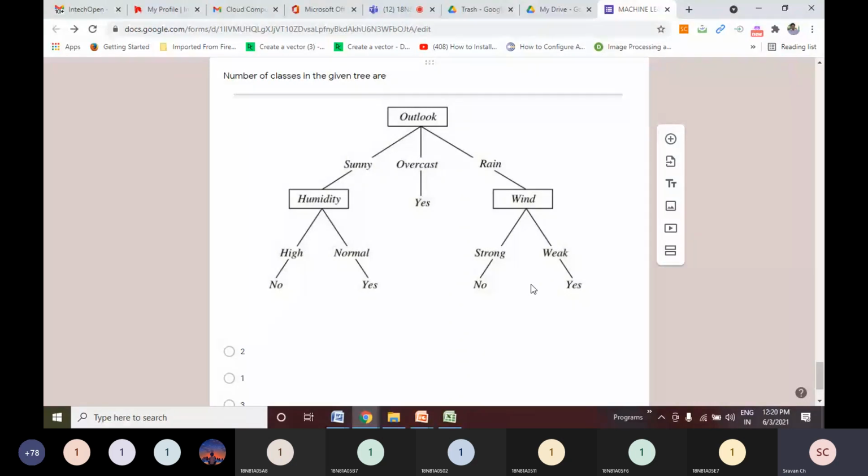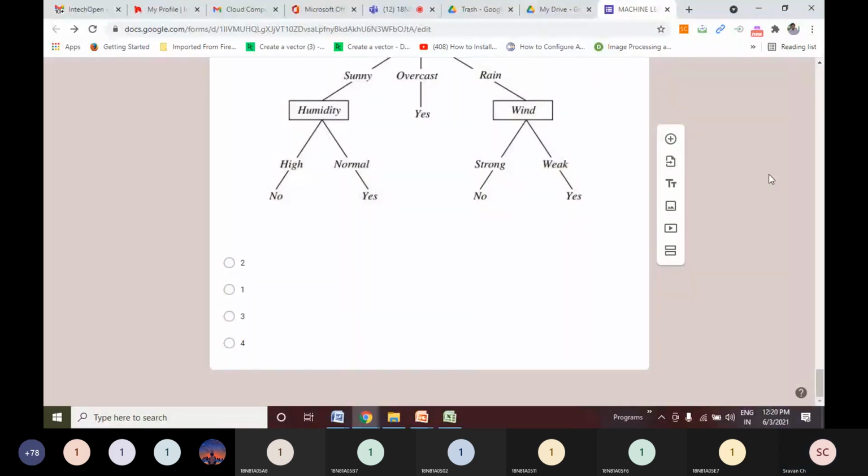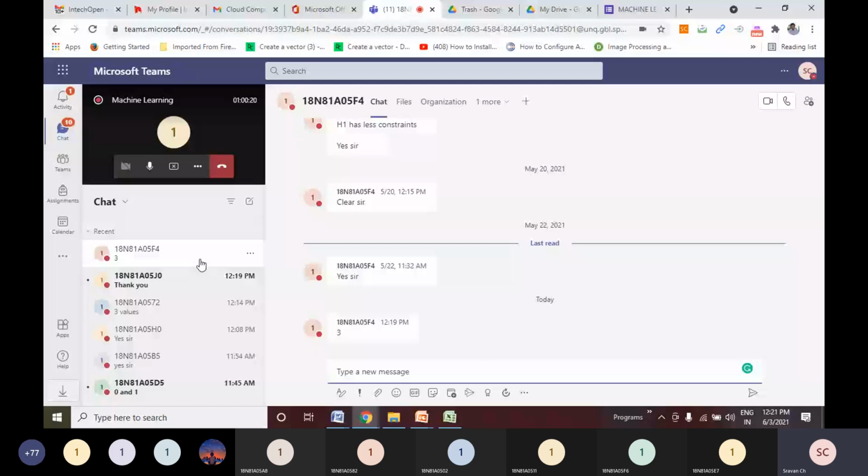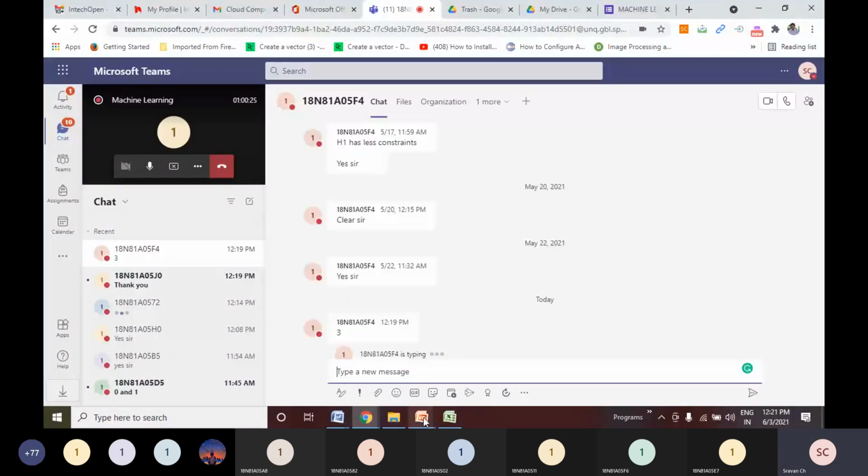So how many different types of leaf nodes are there? That is nothing but the number of classes or number of possible outcomes in the tree. So here yes and no, only 2 different leaf nodes I have. So the number of classes are 2. Answer is 2. Right? So is it clear to everyone? F4 says it is 3. Why is it 3, F4? Classes means, let us wait, he is typing something. Before question, acha, previous question, so it is 3, right.